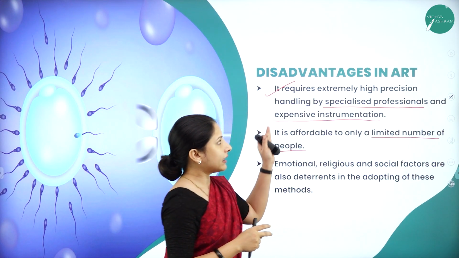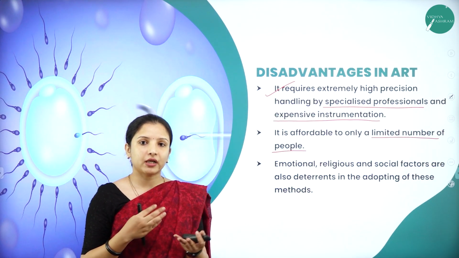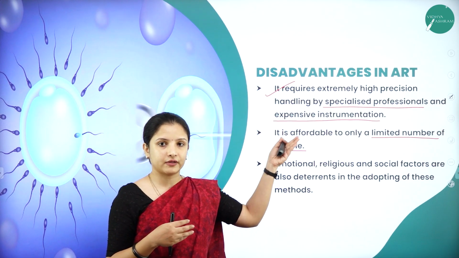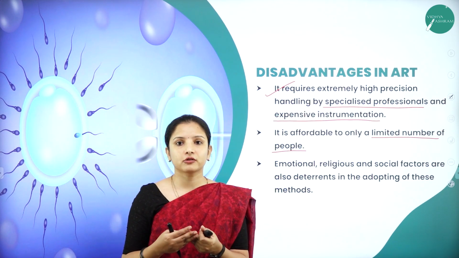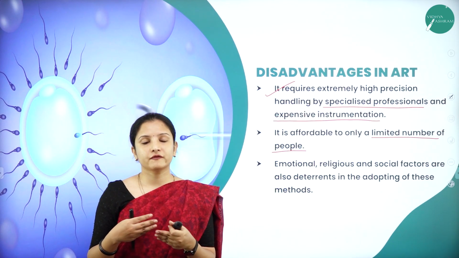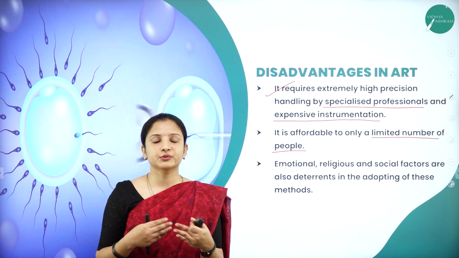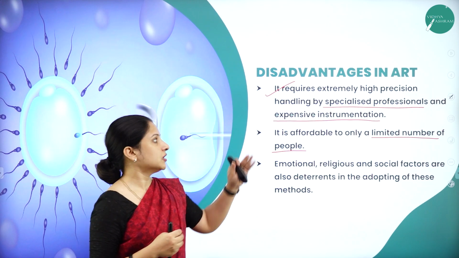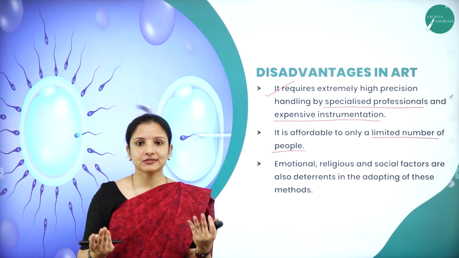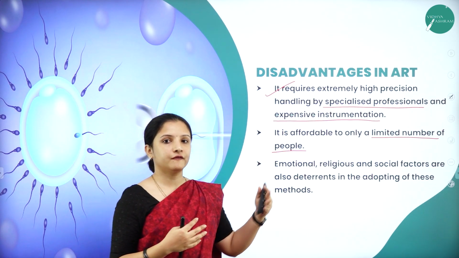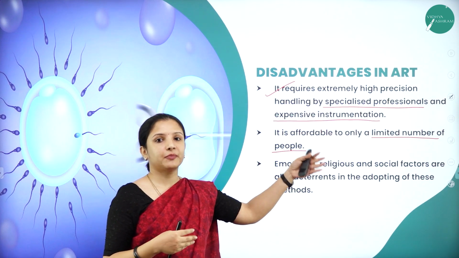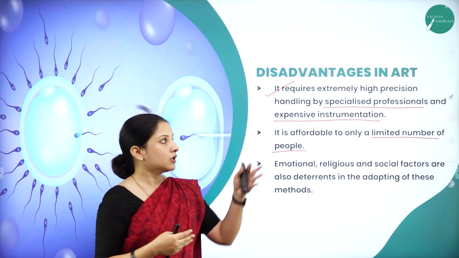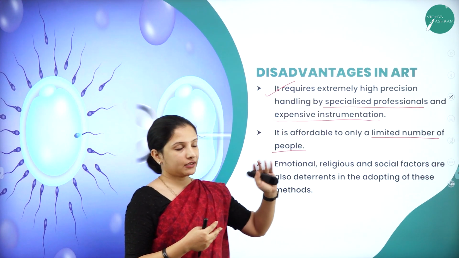Why? Because when the couple goes in for these different assisted reproductive technologies, they have to go for clinical visits and regular checkups quite often, compared to the natural method of conception. In places where there is no availability of regular visits by these technicians, it is very difficult for people to follow assisted reproductive technology.